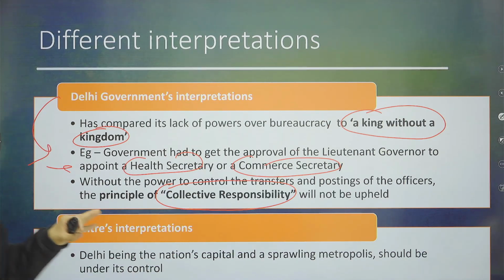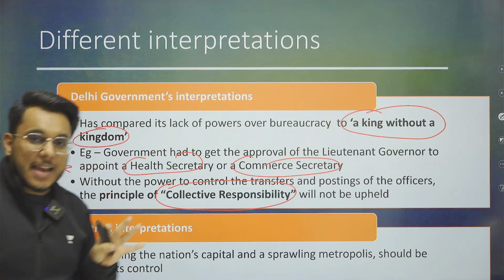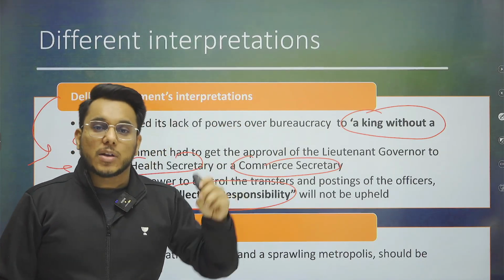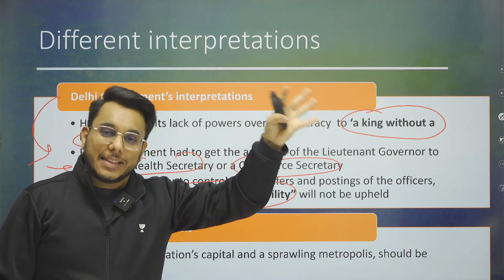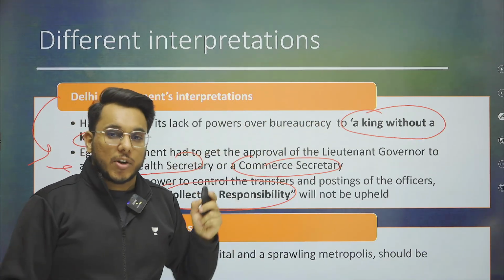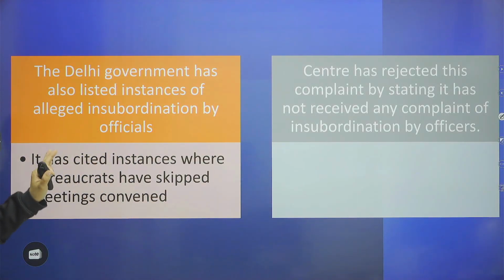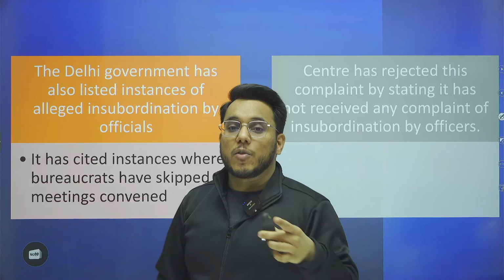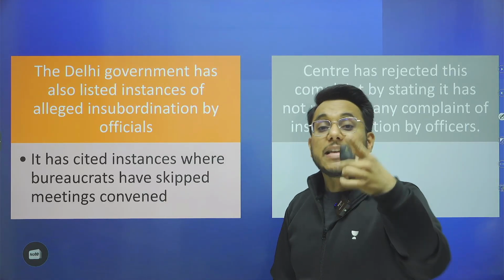Now the central government has argued that if we take the examples of union territories across the world, we find that national capitals are under the control of the central government because of strategic reasons, and because of this only, the bureaucracy is under the control of the center. Now the Delhi government had said that because it doesn't have authority over the bureaucrats, they have shown insubordination.